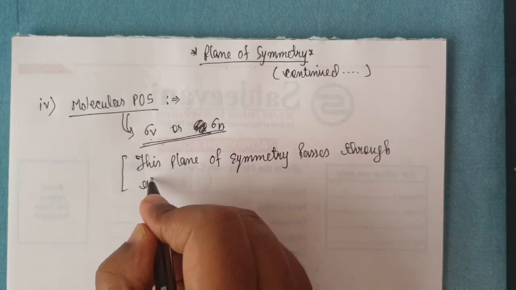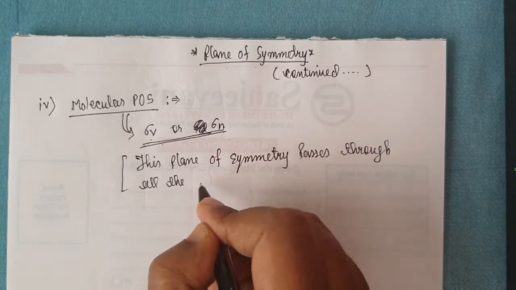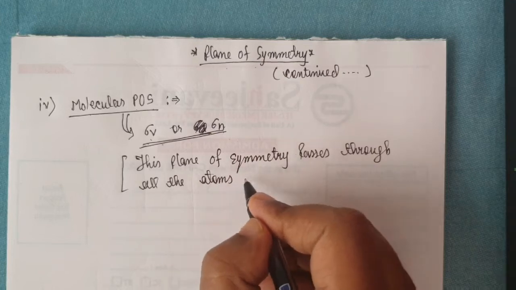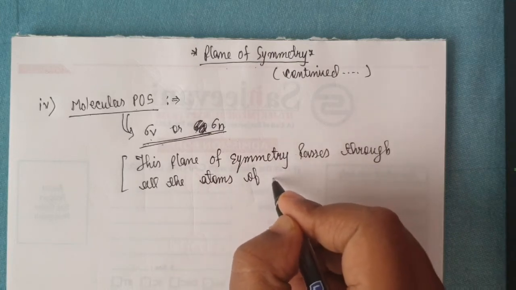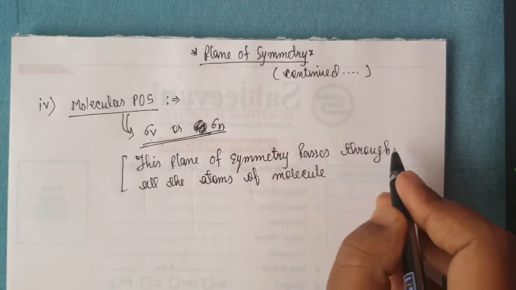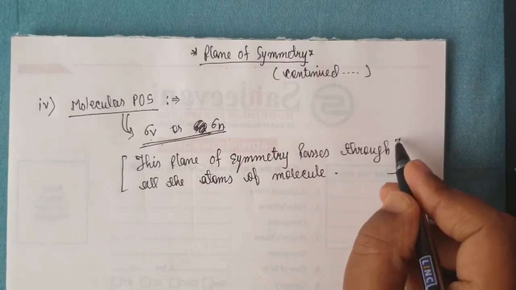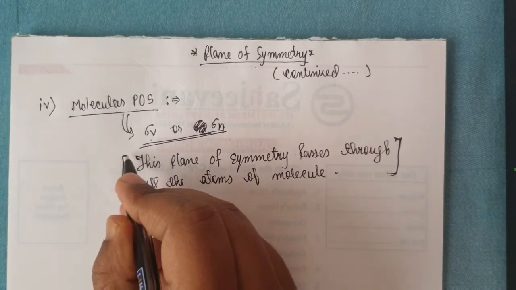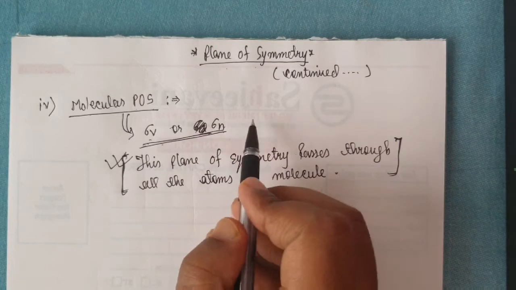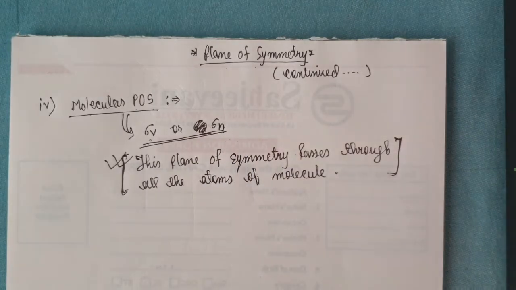This is the definition of molecular plane of symmetry, which either can be sigma V or sigma H. We will look at it through different examples.